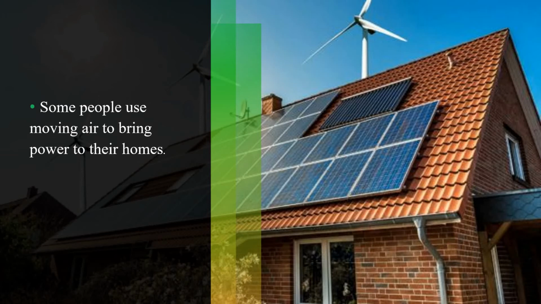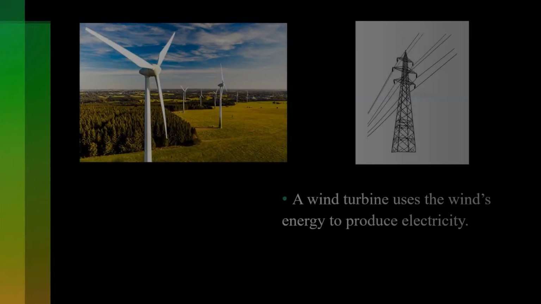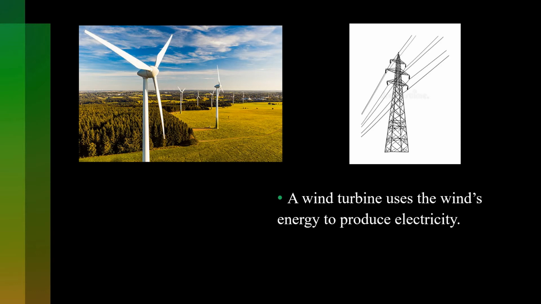Some people use moving air to bring power to their homes. They use something that depends on air to bring power to the home, like these turbines on the top. What are these turbines? A wind turbine uses the wind's energy to produce energy. This wind turbine is in a place that has no buildings, and it depends on the power of air. So it moves and produces electricity.